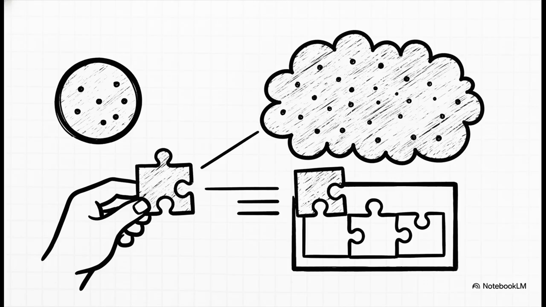The idea here is really simple. In statistics, moments are just properties of a data set. Like the average, that's the first moment, or the variance, which is related to the second moment. With this method, you just calculate these moments from your sample, and then you figure out what the population value would have to be for the population's moments to match your sample's moments. You're just matching up the puzzle piece to the bigger picture.